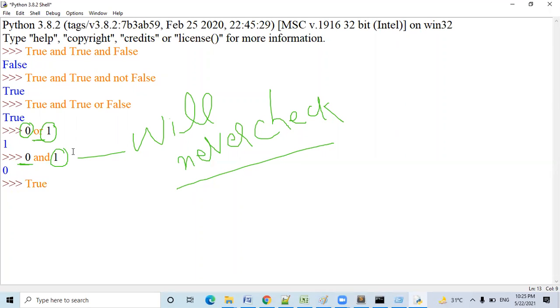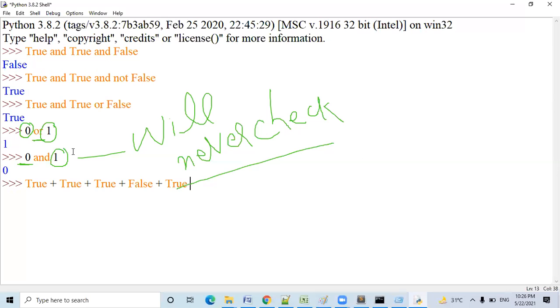Sorry, sir. What do you want to say? Do you want to say that these operators work as logic gates? Because you said 0 or 1 is going to be 1, and then 0 and 1. Is it using an AND gate there and an OR gate on top?